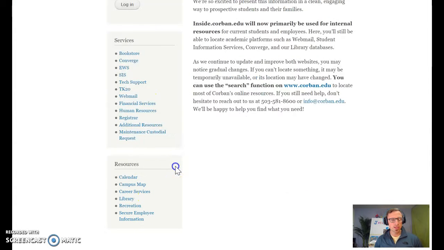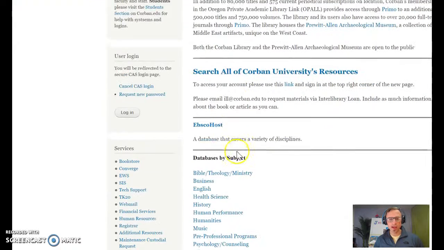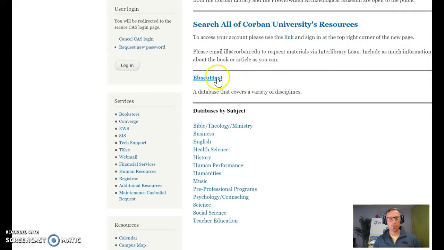But what we're trying to do is get down here to the resources tab, and we want to go to the library. Go into the digital library. If you want to check out a book, you would use Primo. I'd recommend that. I use that. But otherwise, for this, we are going to use EBSCOhost right here.